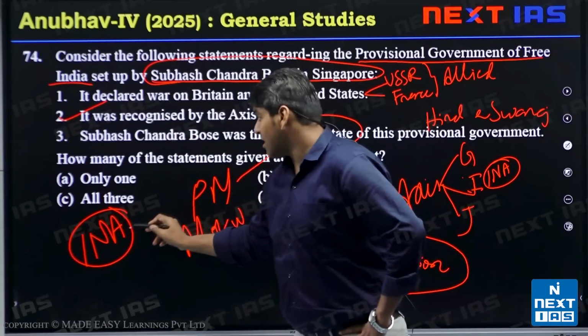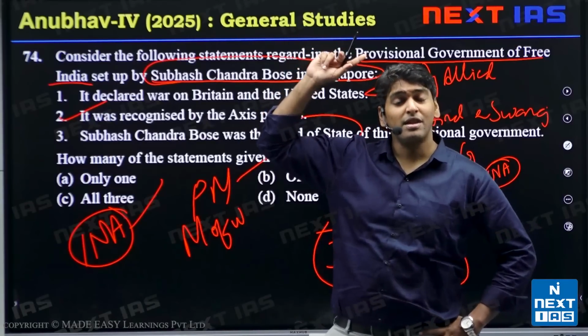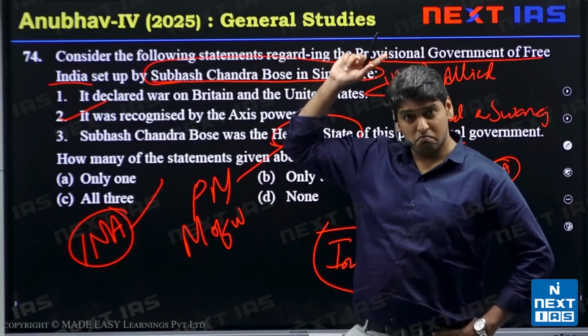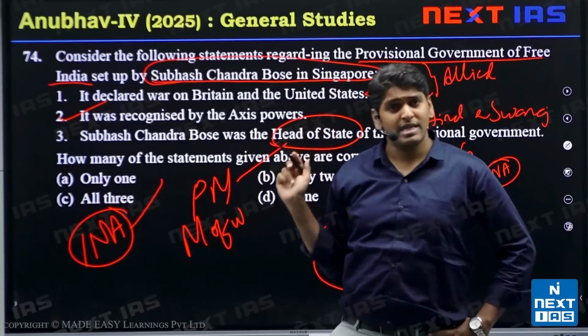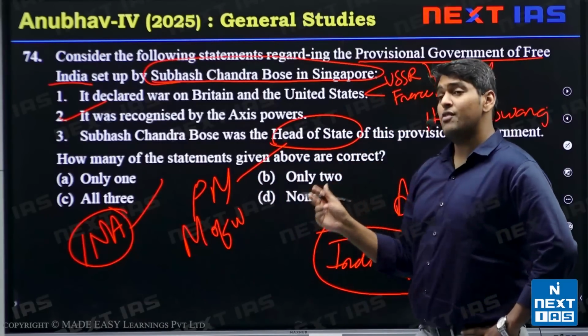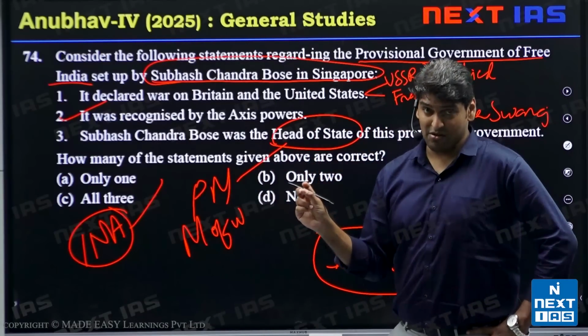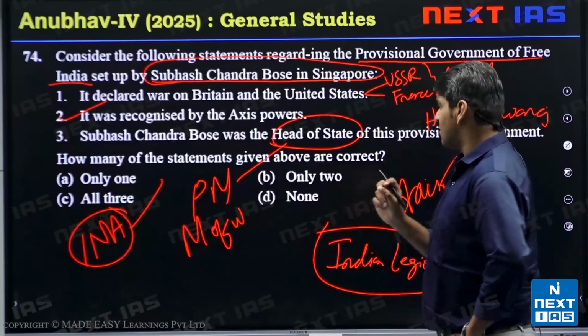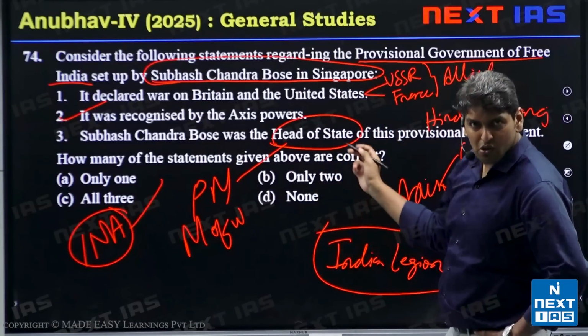It also came in our discussion of Lakshmi Sehgal. She was the wife of Prem Kumar Sehgal, who was one of the 3 persons put on trial in the INA trials. So this is how this story goes.